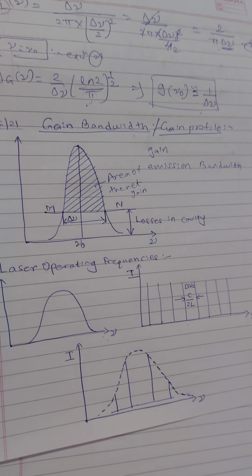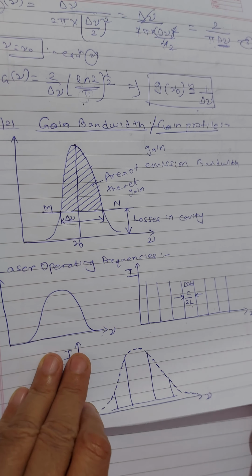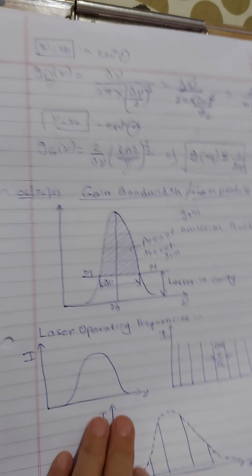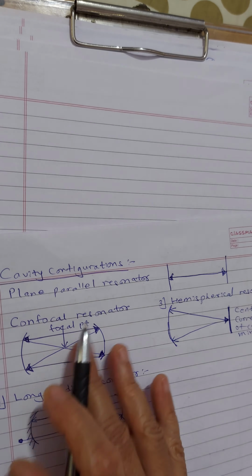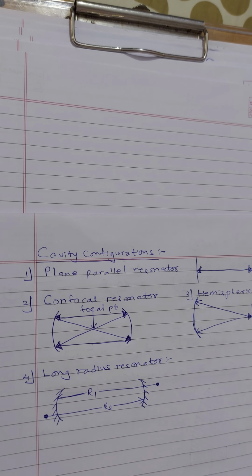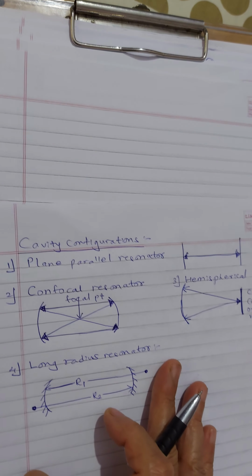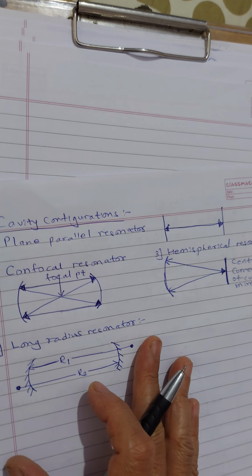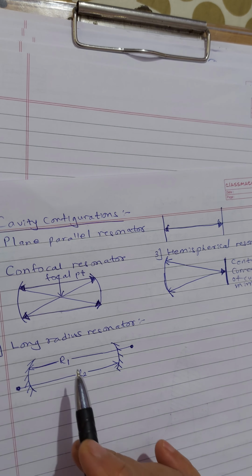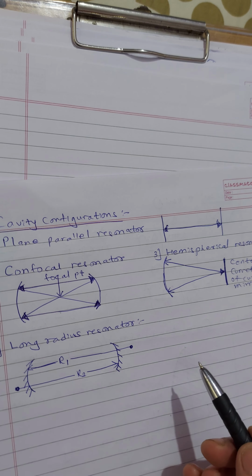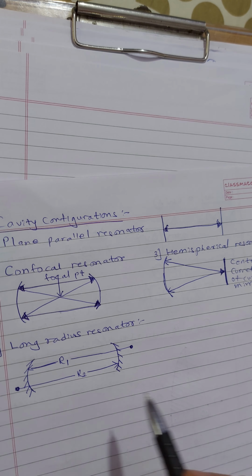Now we'll take one more small topic, which hardly needs more than a paragraph definition. The next topic is, very interesting, cavity configuration. Where will it be necessary? Over here we need to check the position of the mirrors as far as the resonator is concerned.